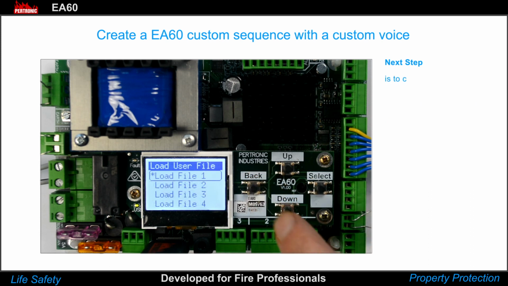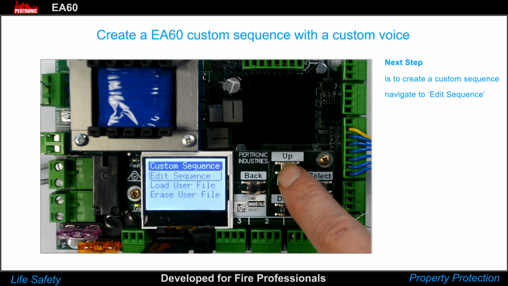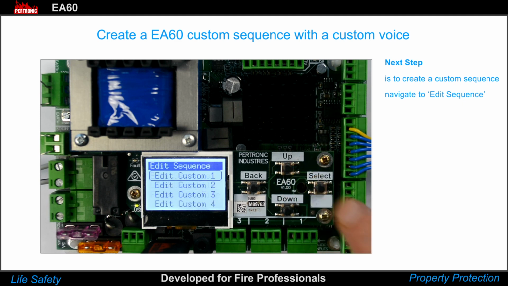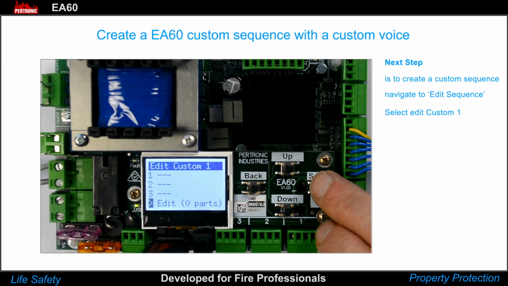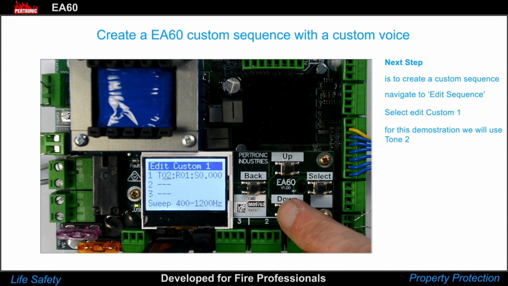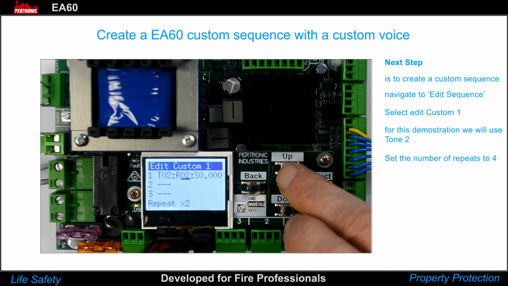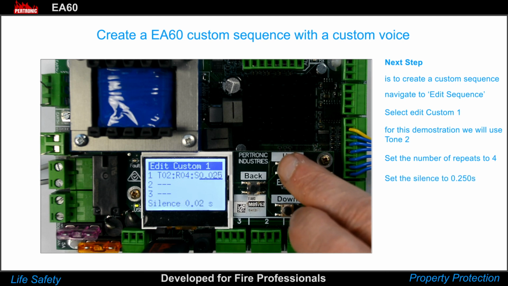Next is to create the custom sequence. Navigate to Edit Sequence and select Edit Custom 1. You have a choice of 50 tones. For this demonstration, we'll use tone 2. Set the number of repeats to 4 and set a silence of 0.25 seconds.